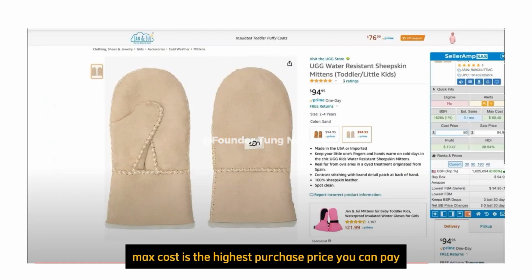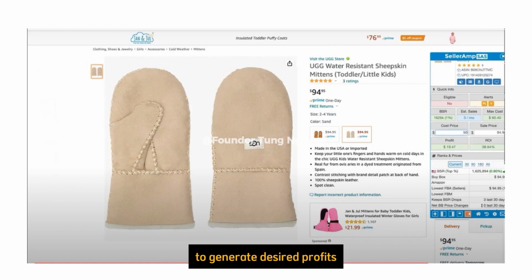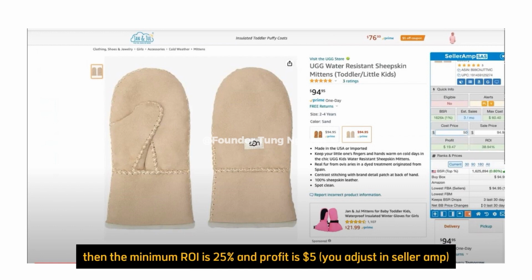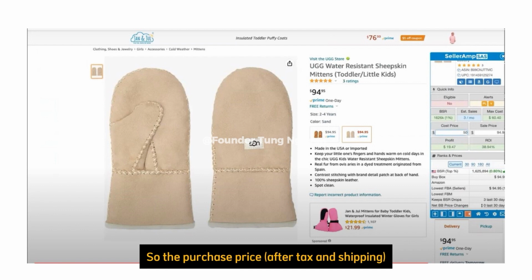Max cost is the highest purchase price you can pay to generate desired profits. For example, max cost is $10, the minimum ROI is 25%, and profit is $5. You adjust these in Seller AMP, so the purchase price after tax and shipping must be less than $10 for you to choose. This is a way to help you scan products quickly.